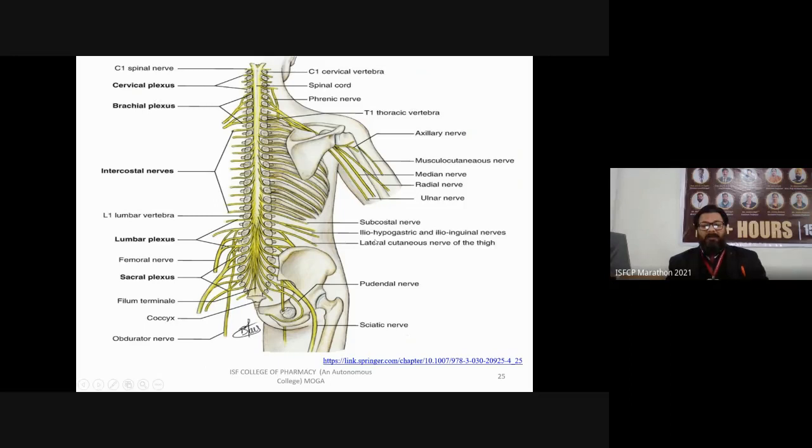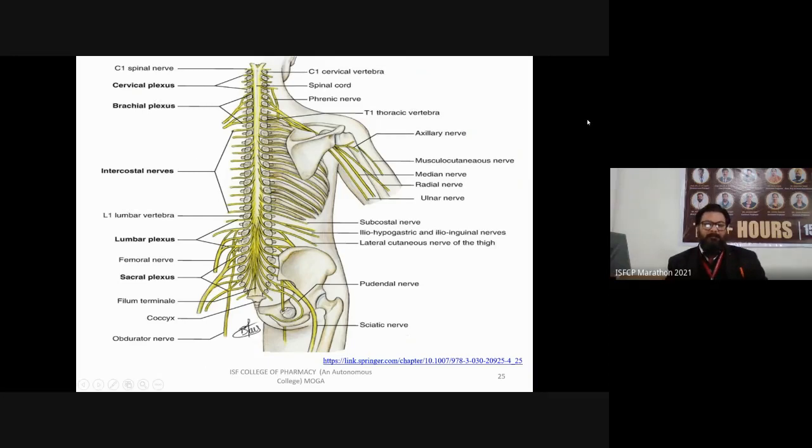These are subcostal nerves. Subcostal means those which are present near the ribs. Another is iliohypogastric and ilioinguinal nerves. There are the lateral cutaneous nerve of the thigh, pudendal nerve, and sciatic nerves. So these are basic spinal nerves present in our peripheral nervous system.